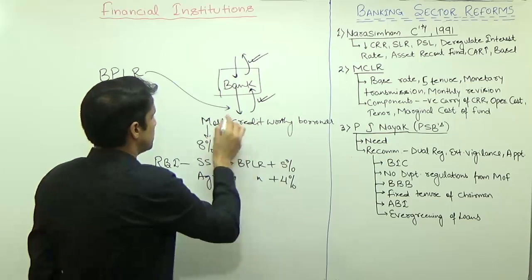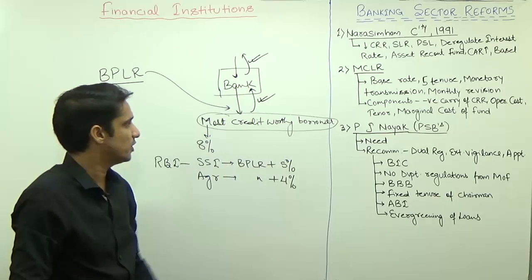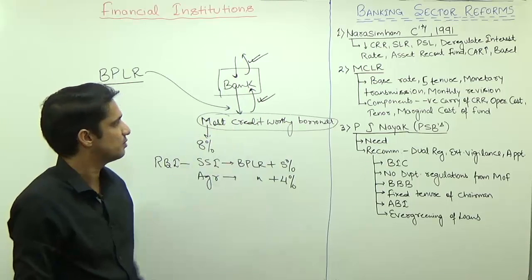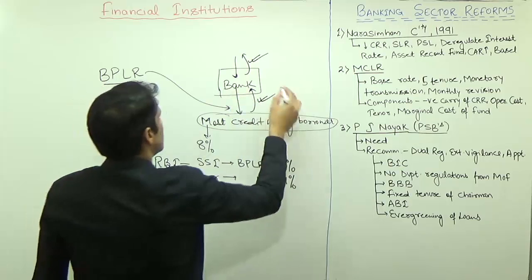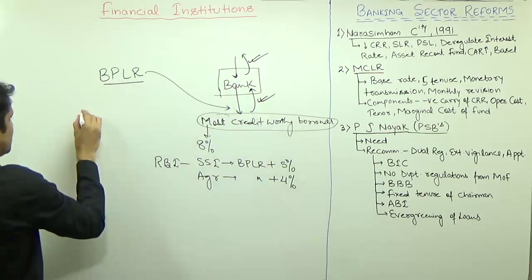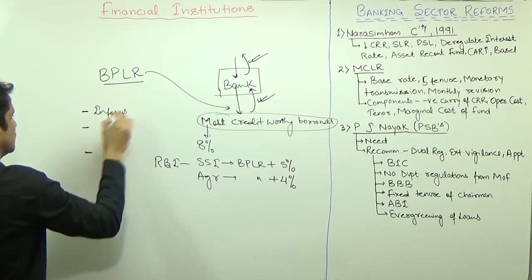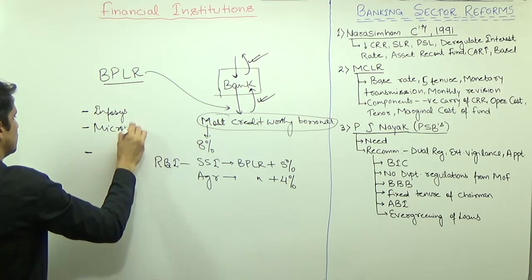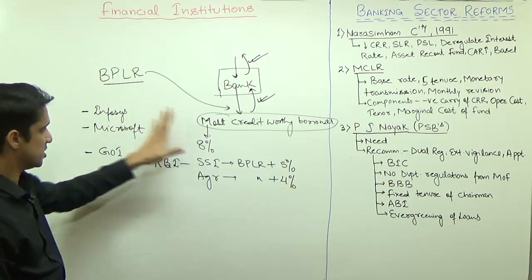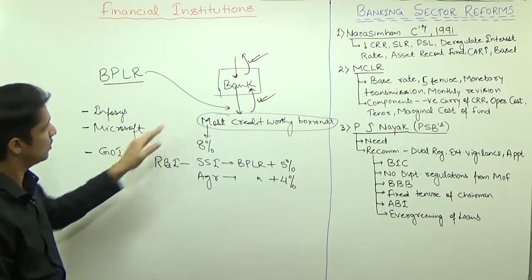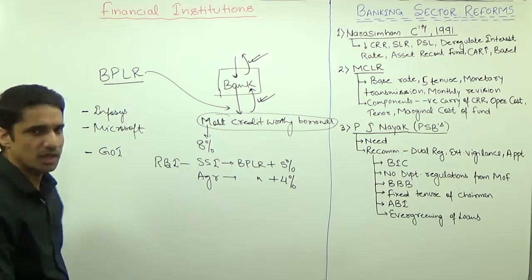But the problem is this definition was subjective. There was no transparency in how these banks were deciding the value of BPLR on the basis of the most credit-worthy borrower. Because sometimes suppose there are three entities which have taken a loan from the bank. First one is Infosys, second one is Microsoft, and third one is Government of India. When Infosys took a loan, the bank said Infosys is my most credit-worthy borrower. When Microsoft took a loan, the bank said Microsoft is my most credit-worthy borrower. And for Government of India, they said Government of India is my most credit-worthy borrower.